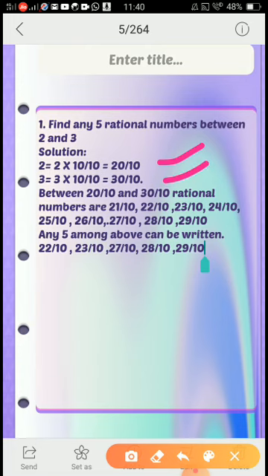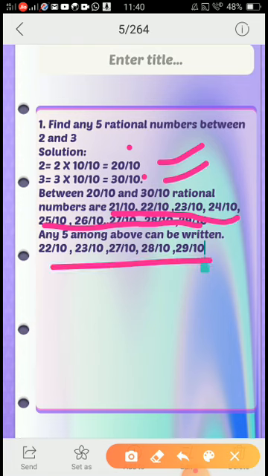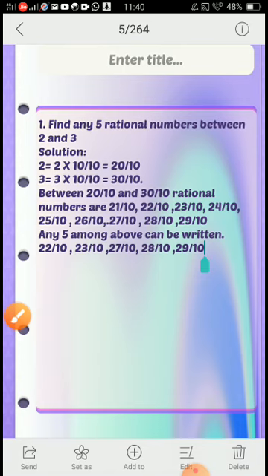So now between 20 by 10 and 30 by 10, that is the same as 2 and 3, I can have this many rational numbers. Among them you can write any 5. If the question is to write any 2, you can write any 2. It is not compulsory that a specific number has to be written. The only condition is that the numbers should be between 2 and 3. Okay? Hope this is clear. So this is the easiest method.